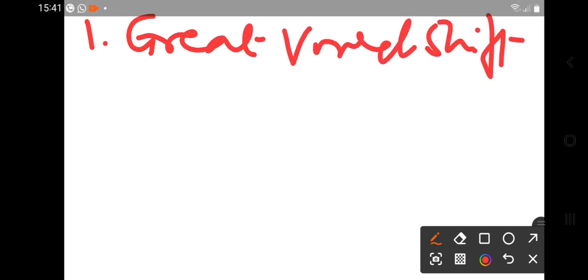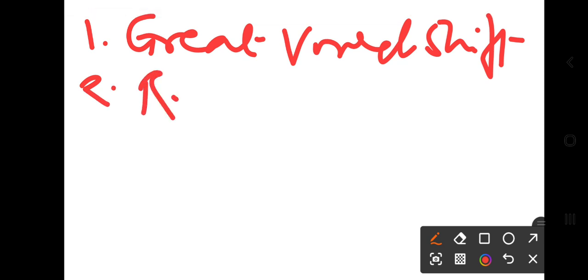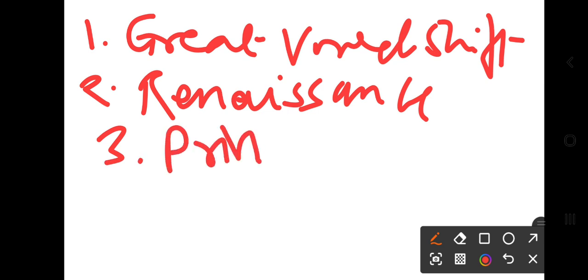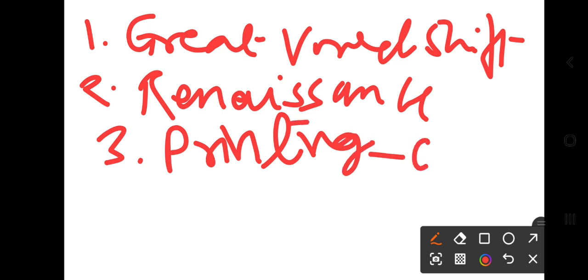The second change is the Renaissance, right? The third great change is the printing press, and because of the printing press, books became cheaper and came into everyone's hands, right?